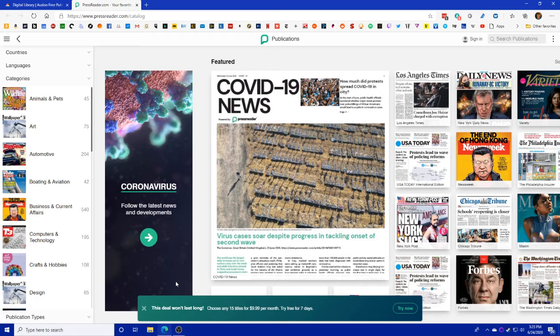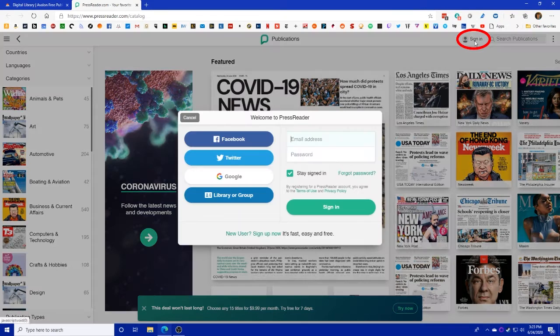If you haven't been signed in on your computer before, which I'm assuming you are not, then you will get a screen like this, and it shows you that you can pay for this for $10 a month, but we are not going to be doing that because the library provides that for you. So the first time you do that, you're going to want to come up to sign in up here in the top right. If you have already created an account with this before, you can just enter your username and password over here right now.